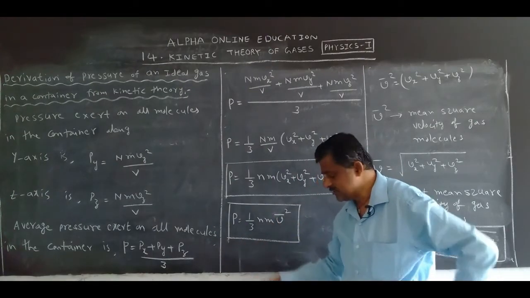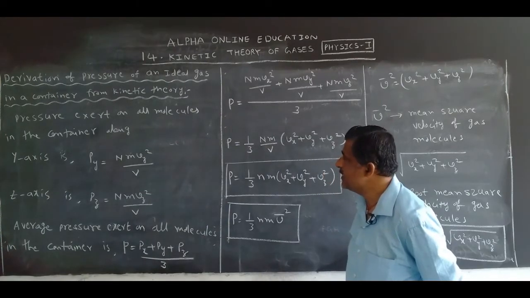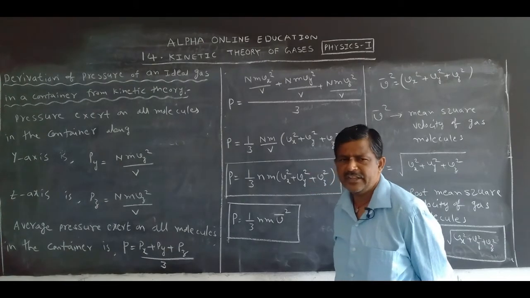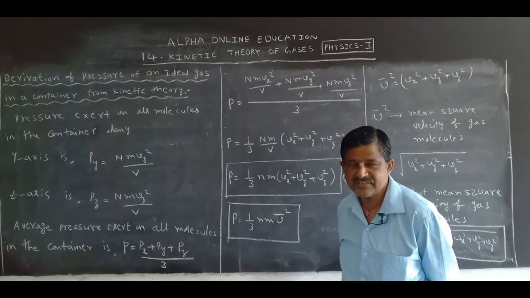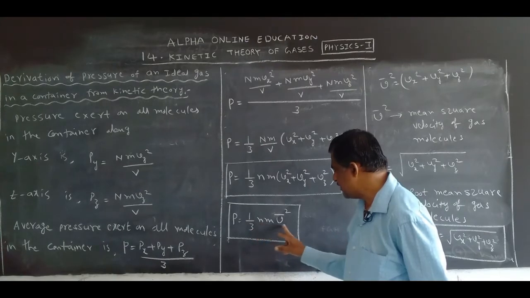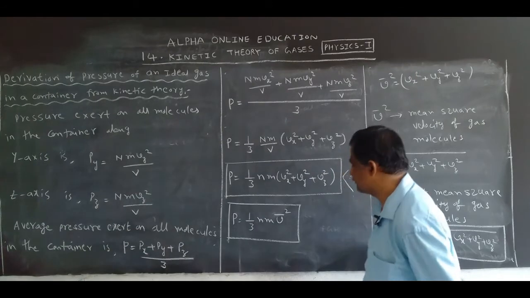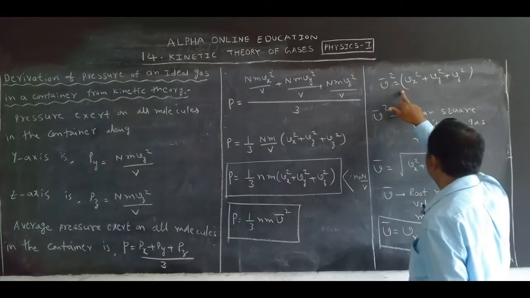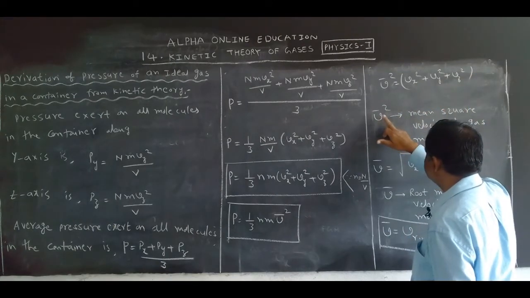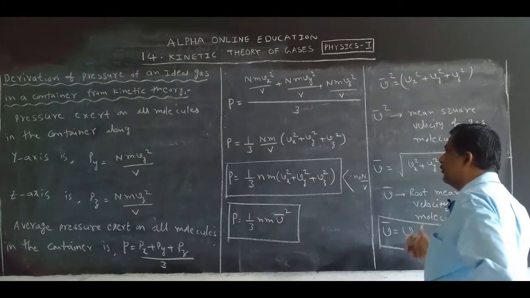So, what is the equation for pressure exerted by an ideal gas in a container from kinetic theory? Very important formula. P is equal to 1 by 3 n m V square, or V bar we can take. Why can we take bar? Average. V bar square is how much? Vx square plus Vy square plus Vz square. What is V bar square? Mean square velocity of gas molecules.